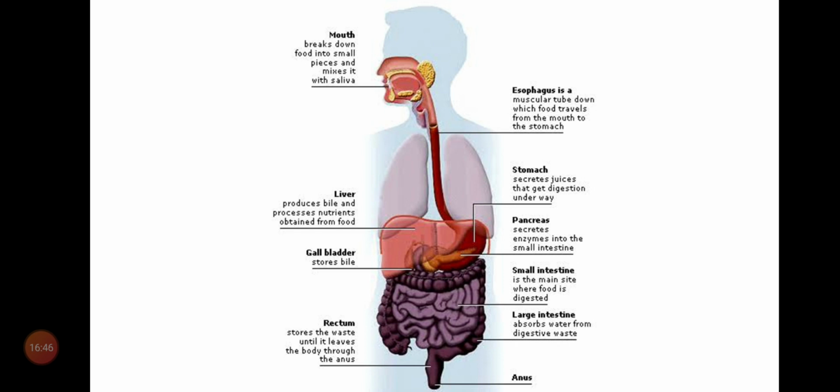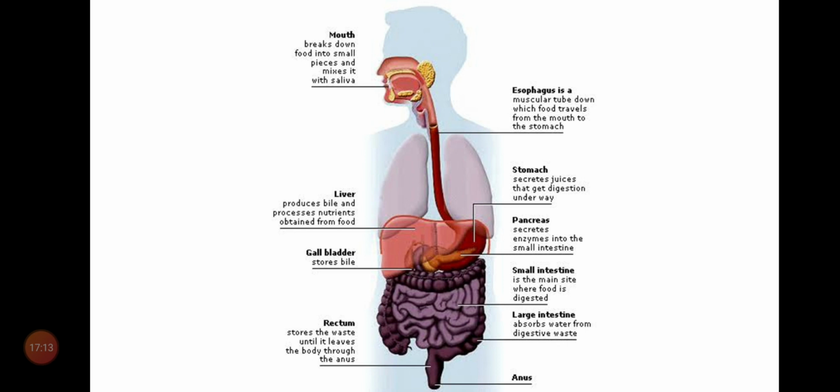Alimentary canal consists of mouth, pharynx, esophagus, stomach, small intestine, large intestine, rectum, anus. Once again I am repeating, alimentary canal consists of mouth, pharynx, esophagus, stomach, small intestine, large intestine, rectum and anus.